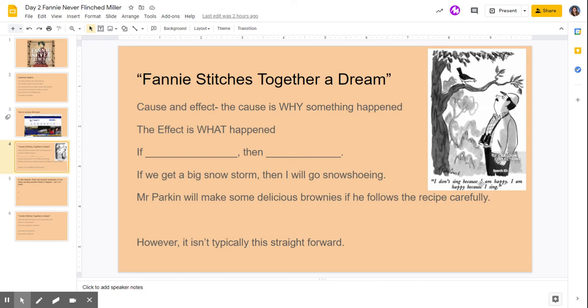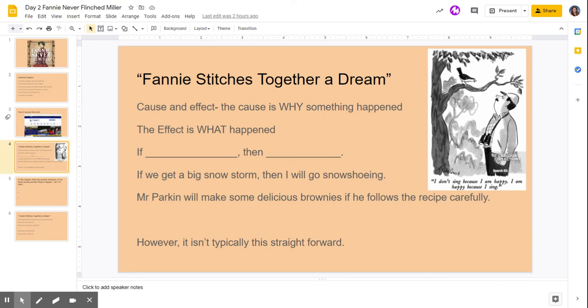If you look over here and you see this graphic, it says, I don't sing because I am happy. I am happy because I sing. And then another example, if we get a big snowstorm, then I will go snowshoeing. So if it snows enough, the effect would be me going snowshoeing. Or Mr. Parkin will make some delicious brownies if he follows the recipe carefully, right?